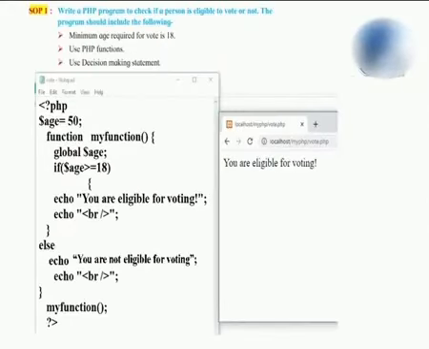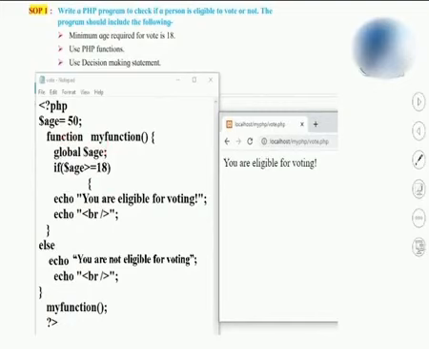Students, let us learn how to perform SOP1 from the PHP. The SOP1 from PHP is based on the control structure. Here, you are supposed to check whether the person is eligible for voting or not. We are going to check the age by using an if-else statement in the program.